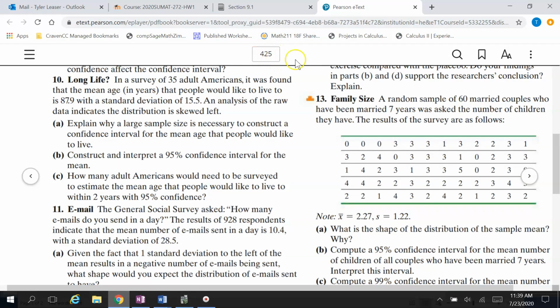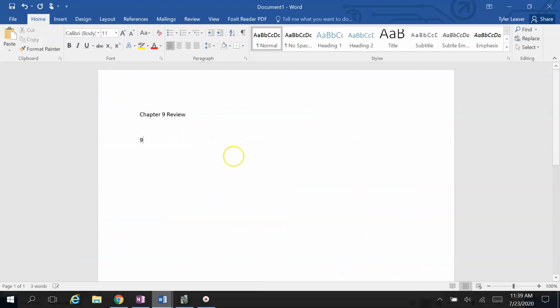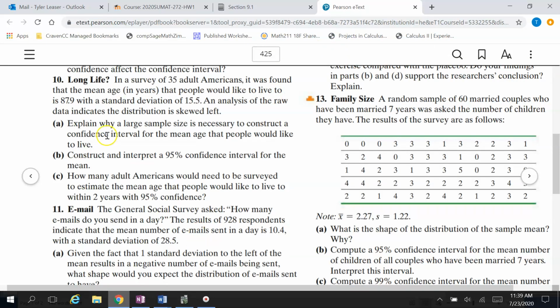We're on page 425, and we're going to start off with number 10. So this is some 9.1 level stuff. So 9.1, number 10, I already forgot what page it was. 425? Oh yeah, look at my memory. All right, good. So long life. In a survey of 35 adult Americans, it was found that the mean age in years that people would like to live is 87.9, with a standard deviation of 15.5.